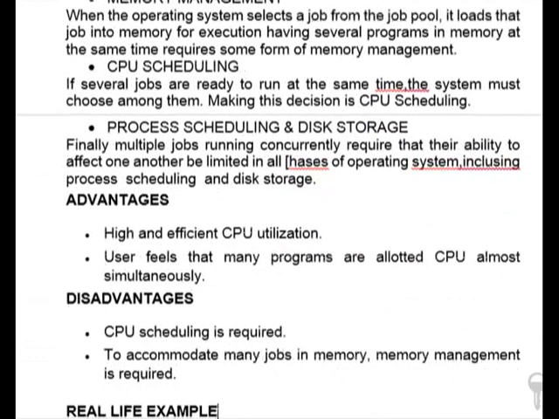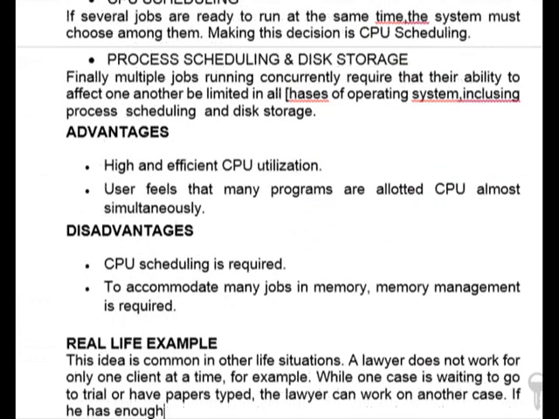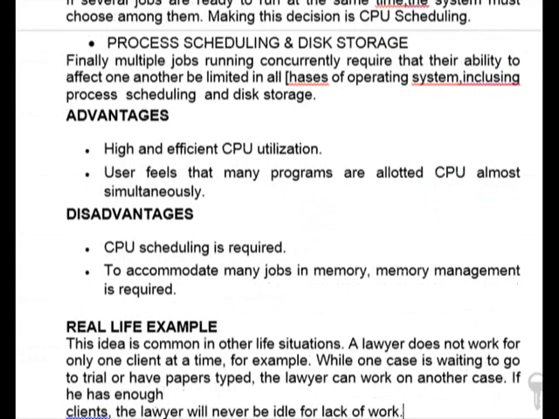Finally, multiple jobs running concurrently require that their ability to affect one another be limited in all phases of the operating system, including process scheduling and disk storage. So these are the functions of this multi-programmed operating system.